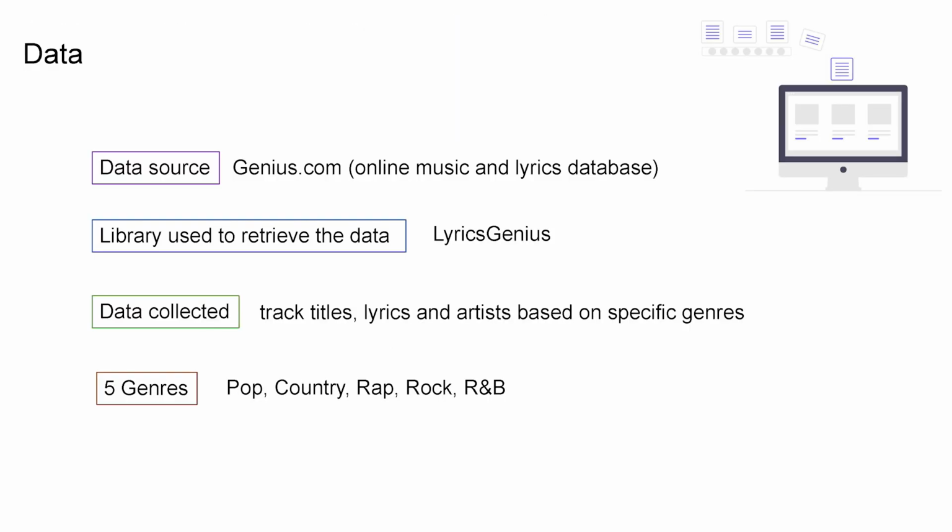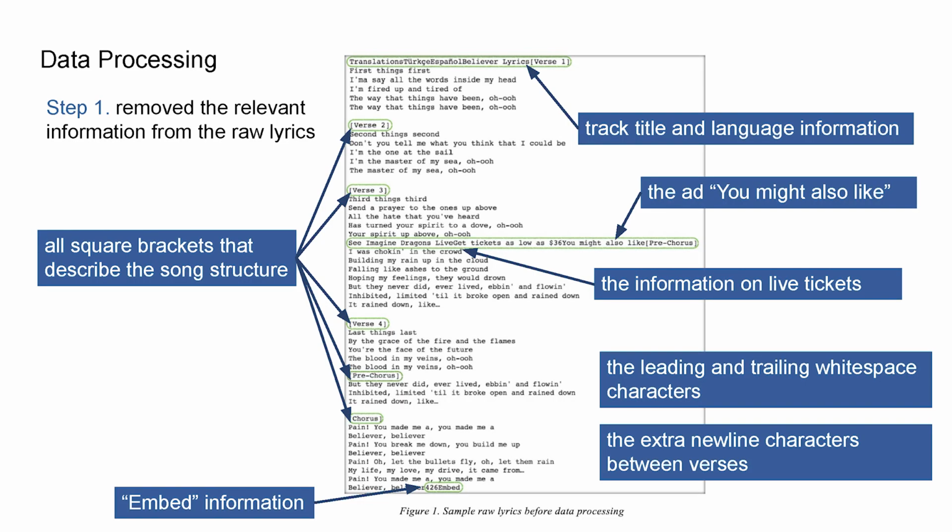To generate lyrics, we use Genius.com as our main data source, and we use the Lyrics Genius library to retrieve track titles, lyrics, and artists based on specific genres. We focus on 5 genres: pop, country, rock, and R&B. To process the data, we remove irrelevant information from the raw lyrics. For instance, the track title, the language information, advertisement information, and so on.